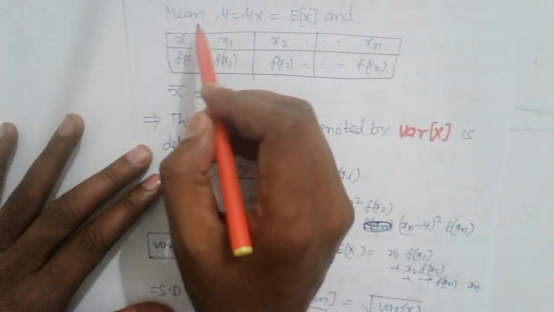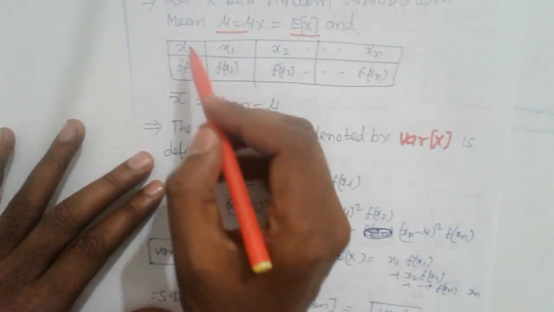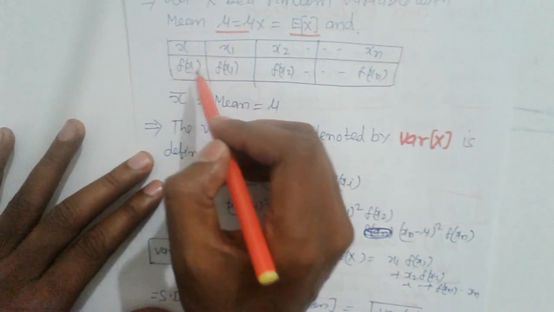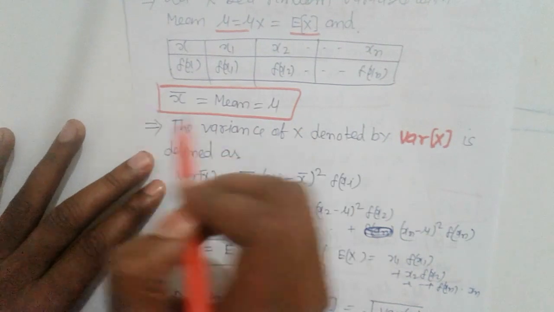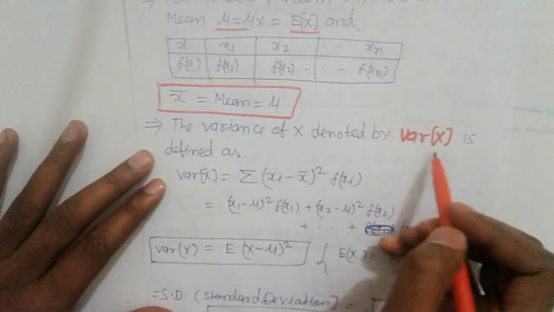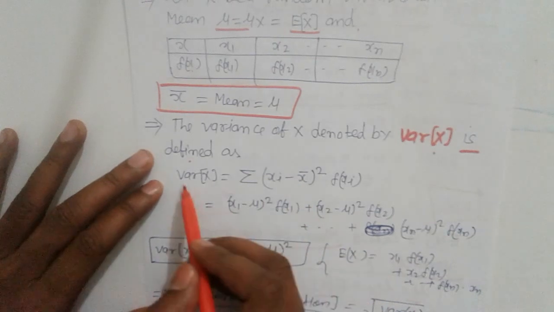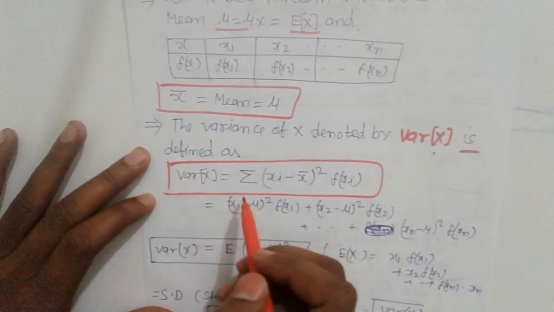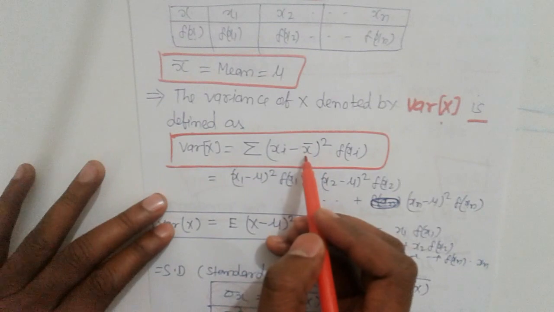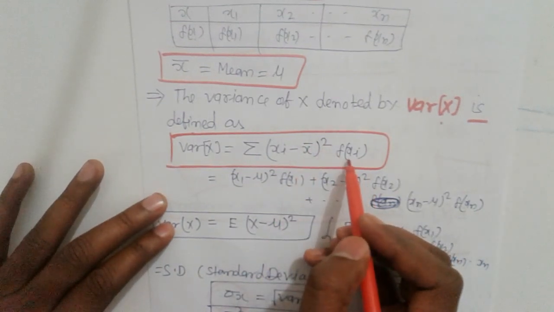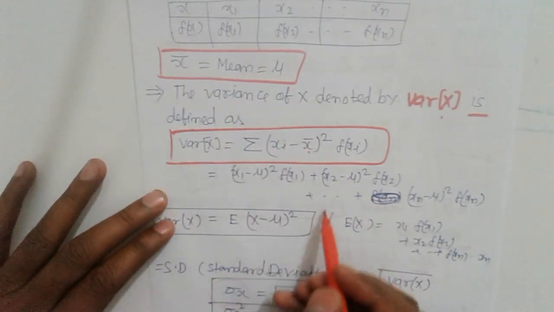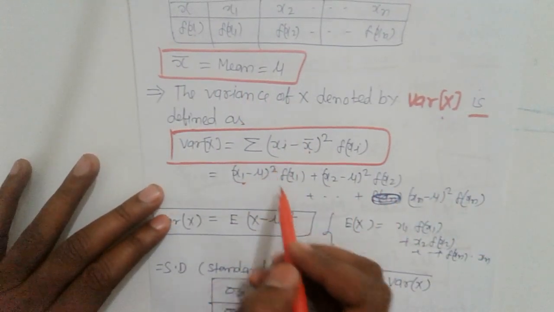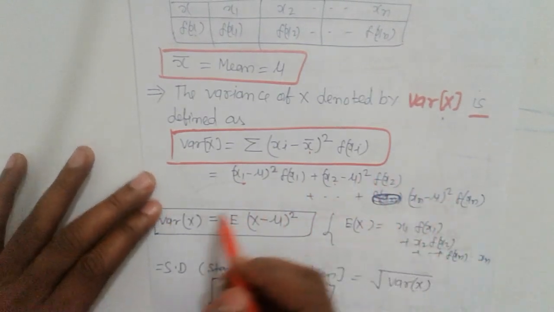Let X be a random variable with mean mu x and E(X), with the data given. The variance of X is denoted by Var(X), and that is your formula: the sum of (xi minus x bar) whole square times f(xi), where x bar is equal to mu. Simplifying, we get the following.